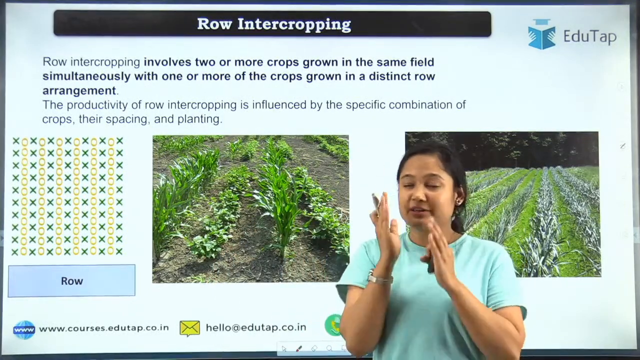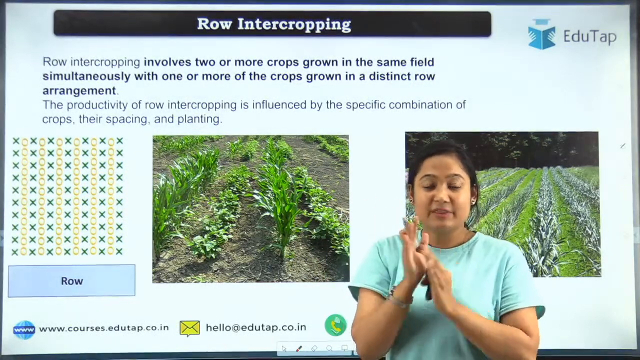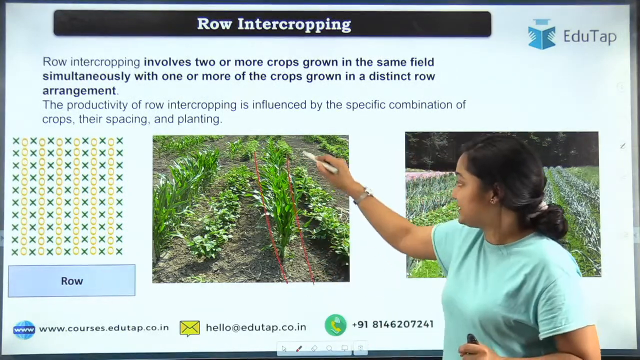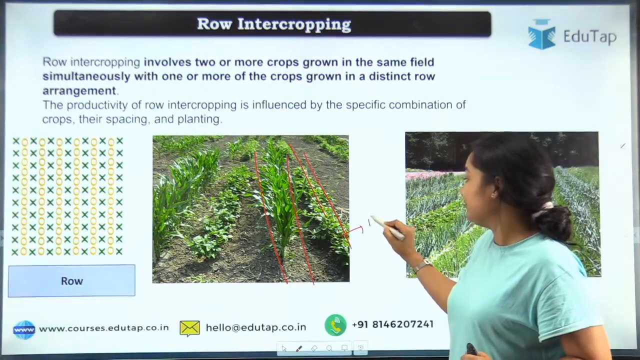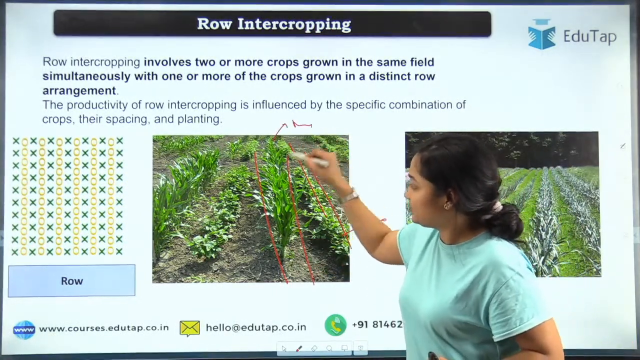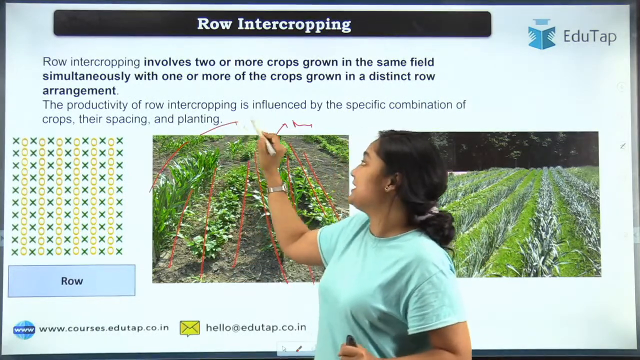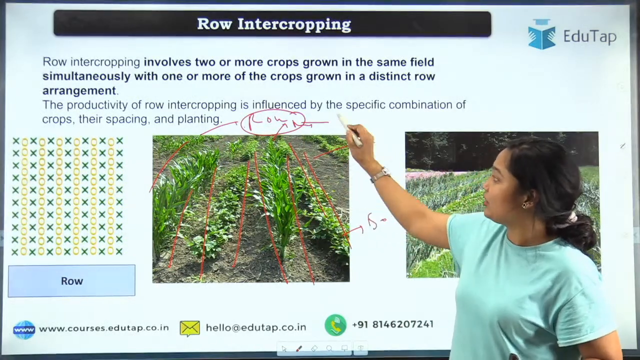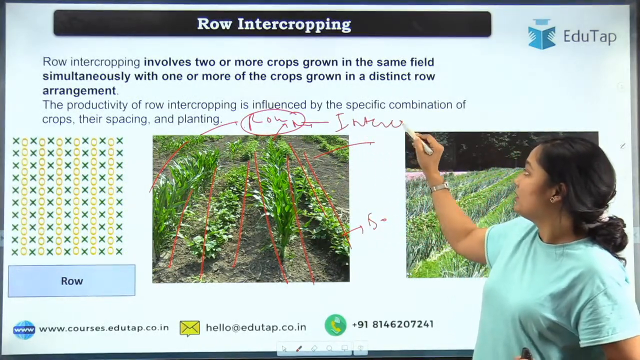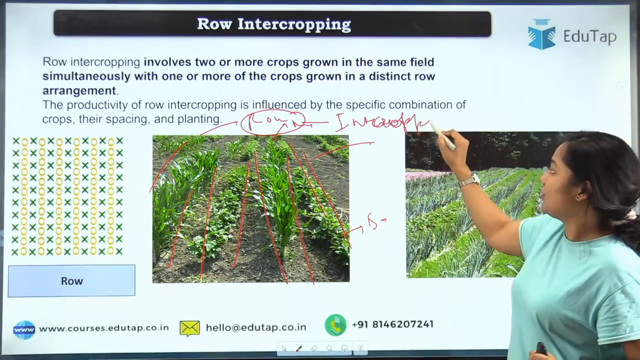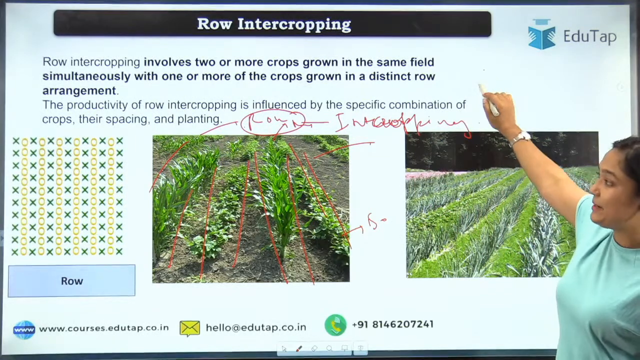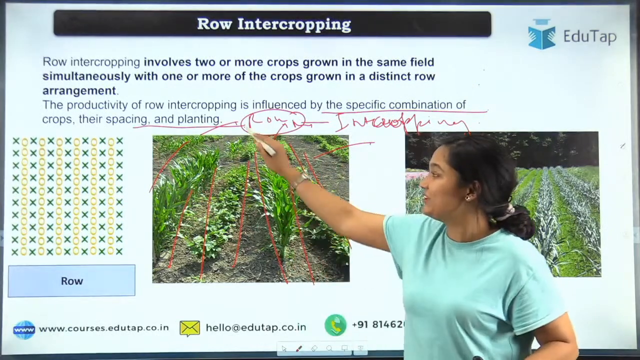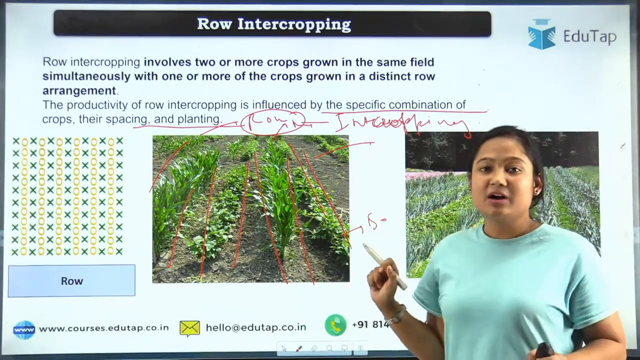Now what you did here, you think okay, that is a problem, now I can't harvest very easily. So what you did now, you said okay, now I'll put the seeds in a row. So I'll plant, let's say, soybean here, then I plant maize here, then soybean, then maize. So in this arrangement, you are doing things in a row and you are growing more than one crop, so that is row intercropping. Okay, that is row intercropping. So you can see more than one crop simultaneously is there. Productivity is influenced by the specific combination, what kind of crop you are doing, what is the spacing, what is the planting. We have read about the planting pattern.